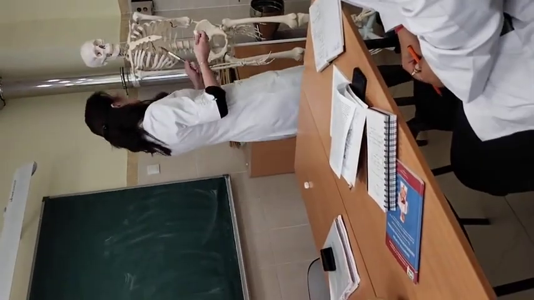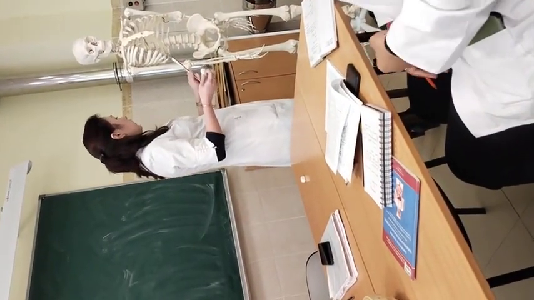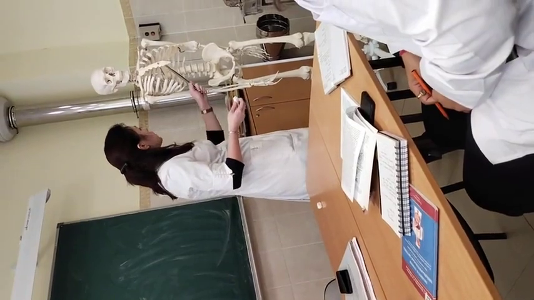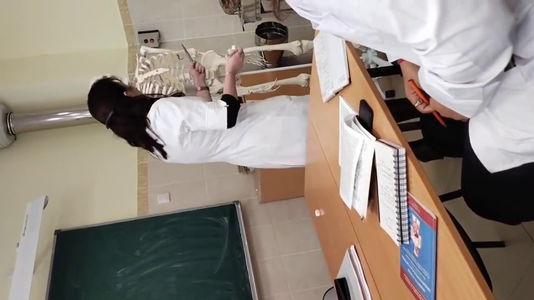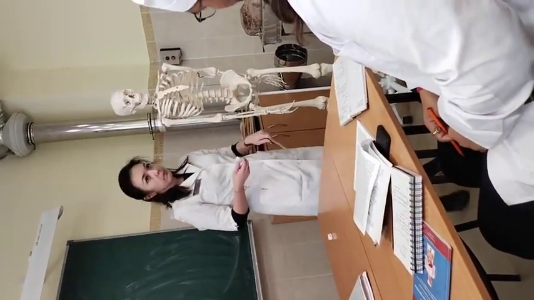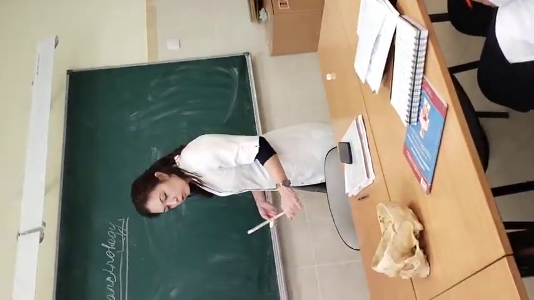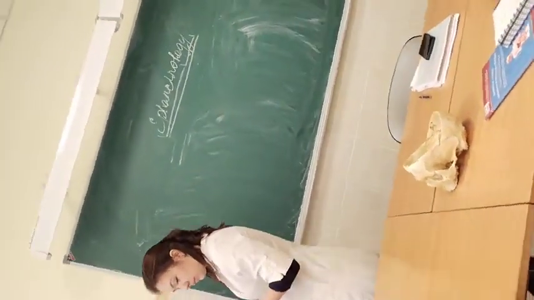Okay, yes, false ribs, they are the 8th, 9th, and 10th. And so the cartilaginous parts of false ribs form the costal arches. Tell us please, Ishika, why are false ribs named false?